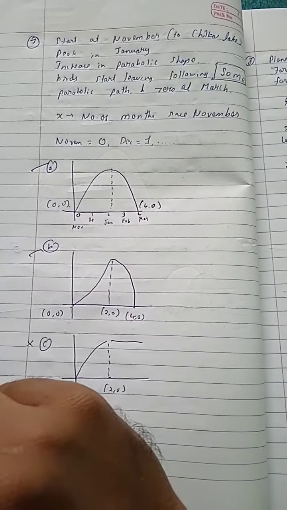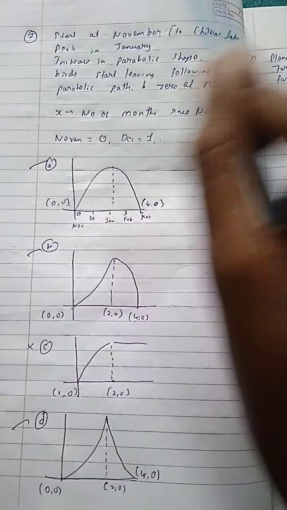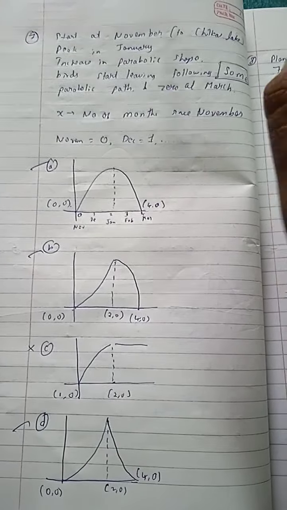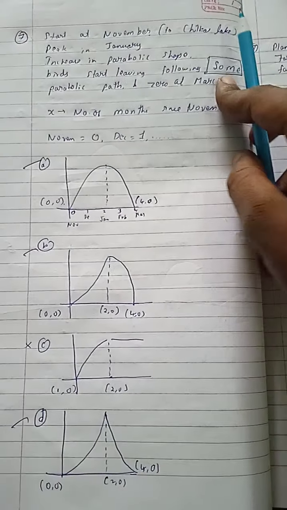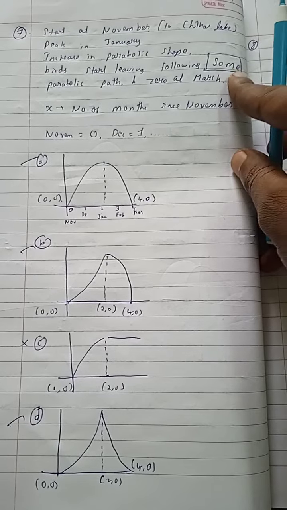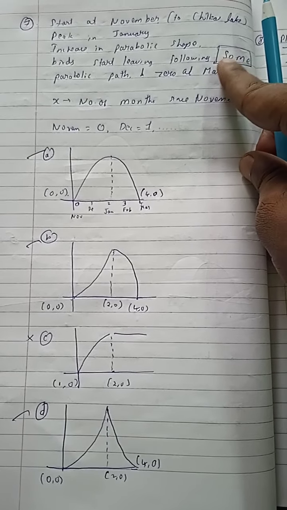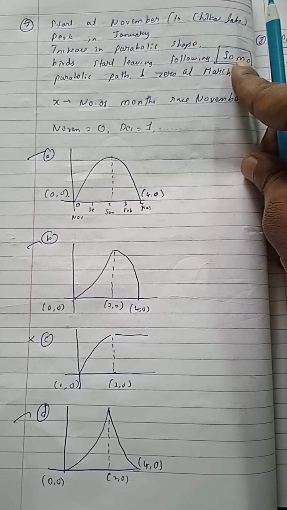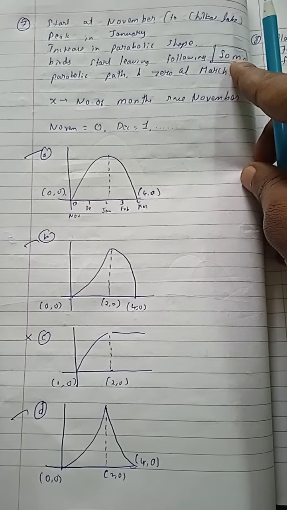So the birds come to Chilka Lake. The increase in population is in a parabola shape, and the decrease in population is also a parabola shape. But this is a very important key point: it is some parabola, not the same one. Don't get confused with that. The question clearly states some. If you look at the third or fourth line, you can see it.